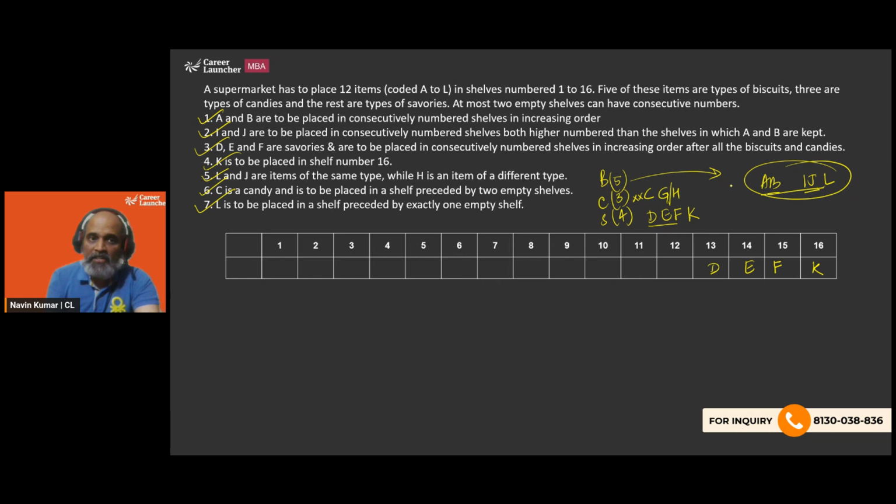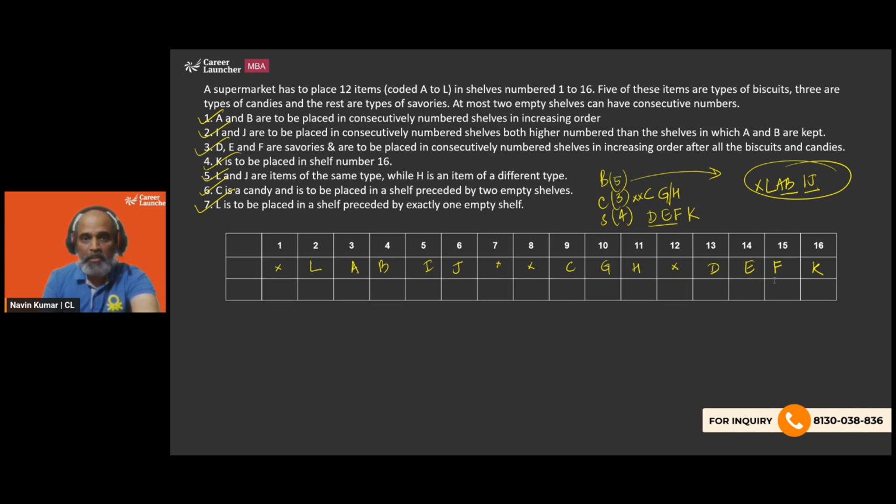The 7th point says L is to be placed in a shelf before that we need to have exactly one empty shelf. So basically, it's LABIJ. This is the sequence of biscuits, and there needs to be one empty shelf. So let's assume that the biscuits are in the front. So this is going to be an empty shelf. We will have LABIJ, then two blank shelves, and then we will have CGH, or we may have CHG, the other possibility.